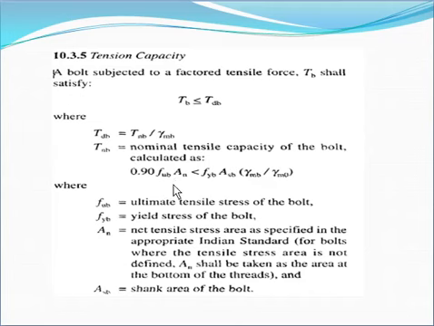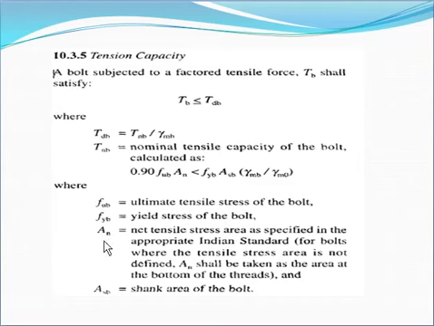But this value should be less than fub into Asb into gamma mb divided by gamma mo, where fub is the ultimate tensile stress of the bolt and fyb is the yield stress of the bolt. All the values are given to us, or we can find them by using the IS.